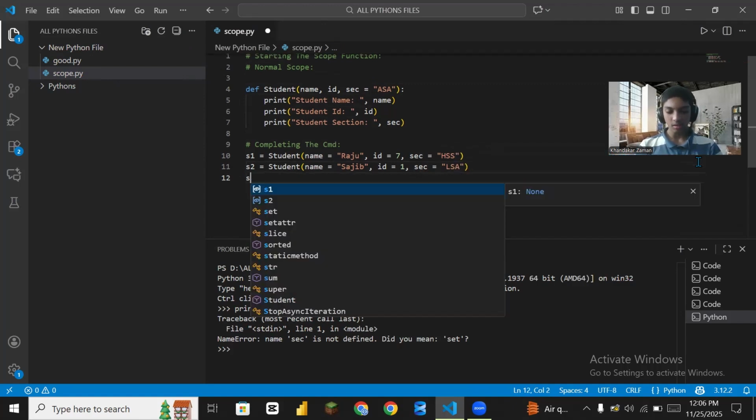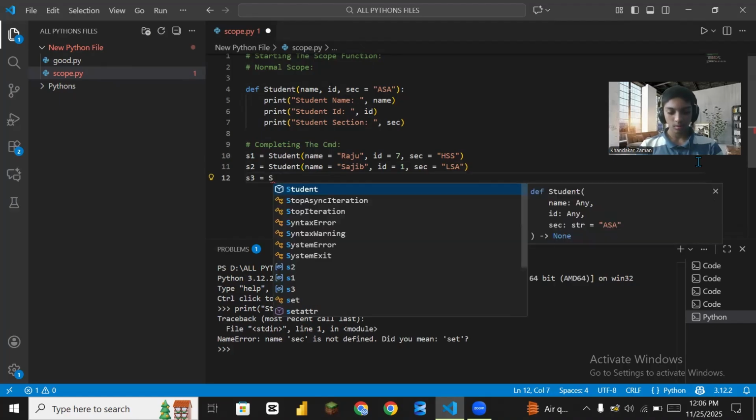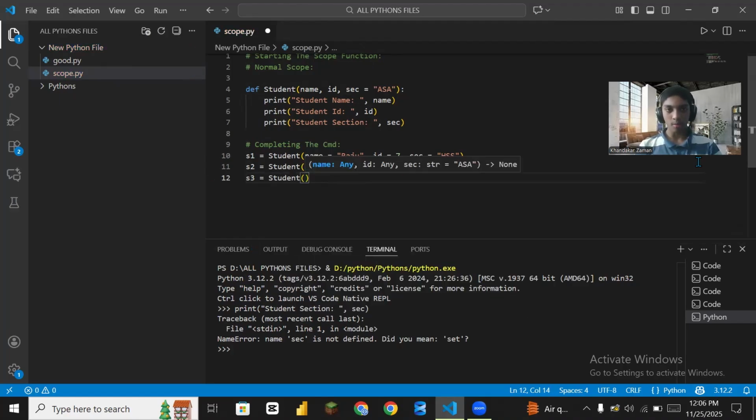Now s3 is equal to student. If we do not write that student command, the scope will not work. So name is equal to Bilal, comma, id is equal to 8, comma. Now we don't use any section. Firstly, we call the function.